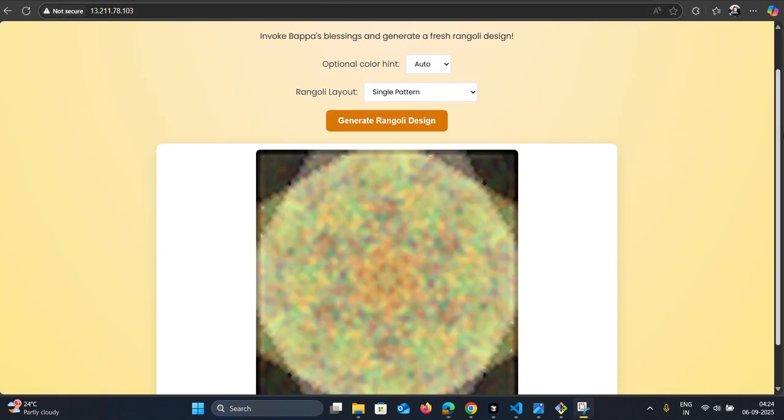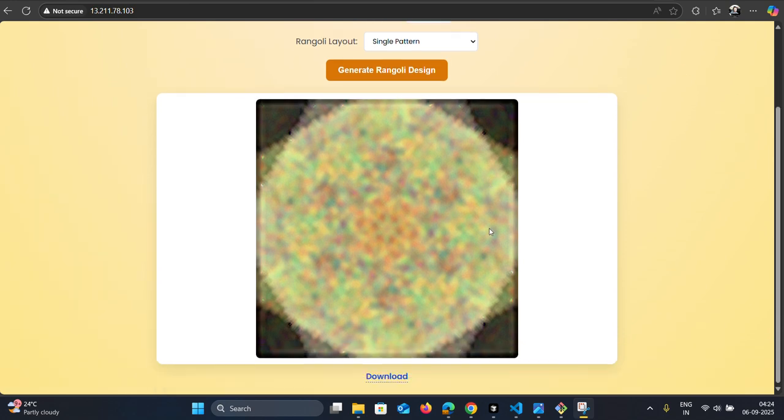Whoa. Instead of Rangoli, my AI model created something that looked like a broken mosaic floor, or as someone says, tile. But let's see. Hey, isn't it unique? Yeah, unique.